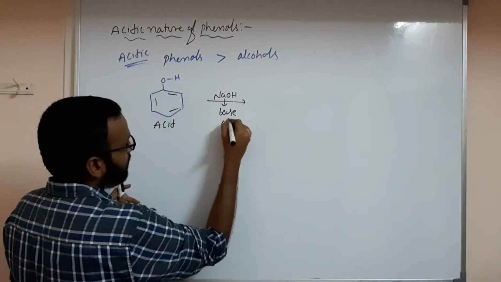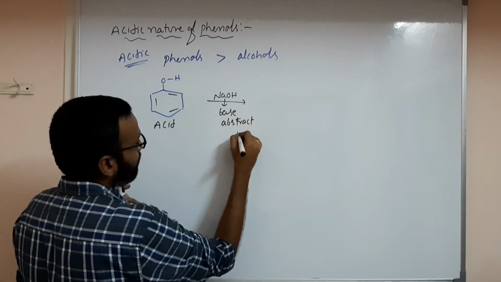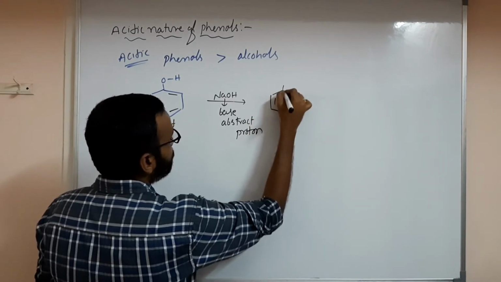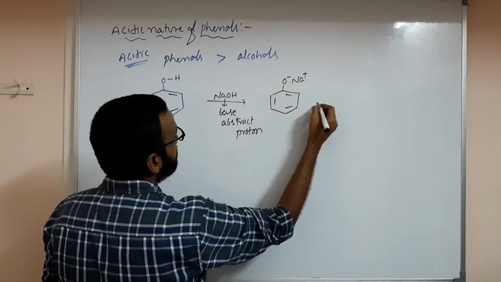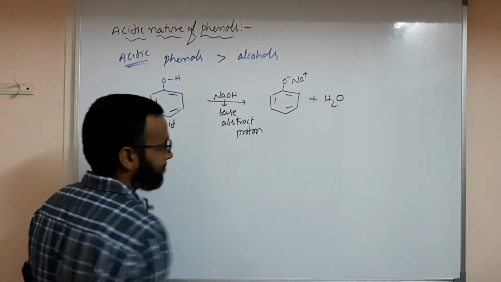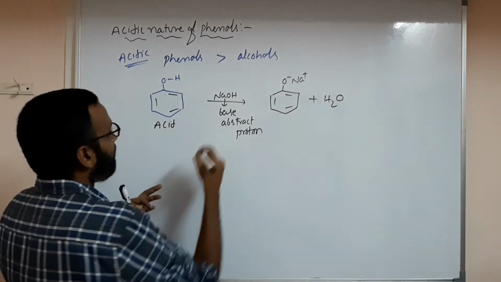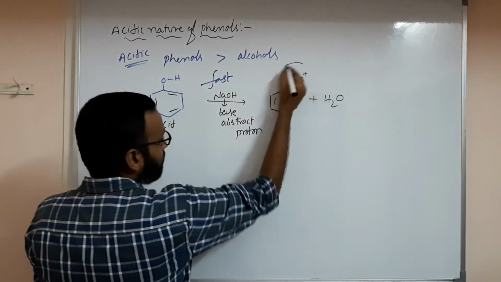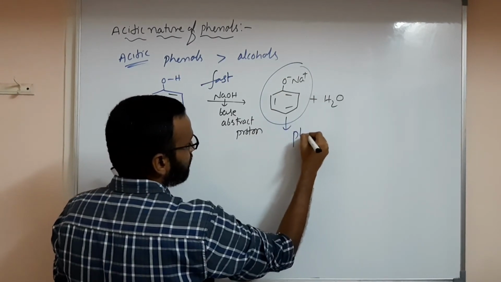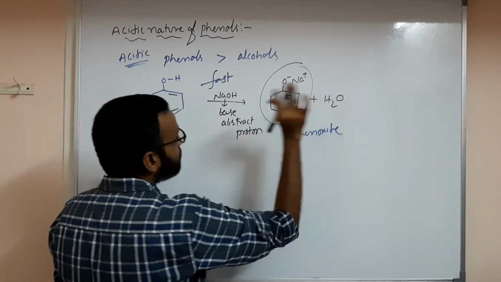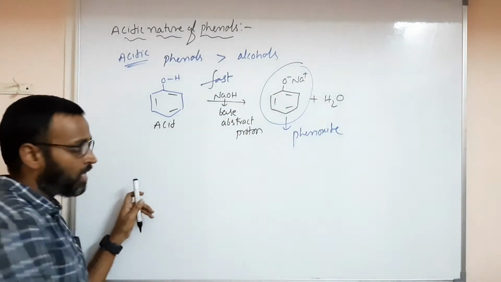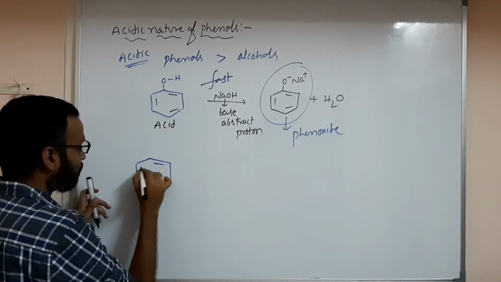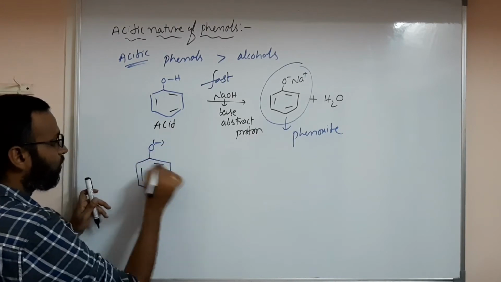So the base abstracts the proton, and what you have here is C6H5O- Na+ and H2O. Does this reaction happen slow or fast? Too fast. Why? This forms a phenoxide, sodium phenoxide. Phenoxide is more stable. Why, sir, is phenoxide more stable? Due to its resonance, O- and Na+.